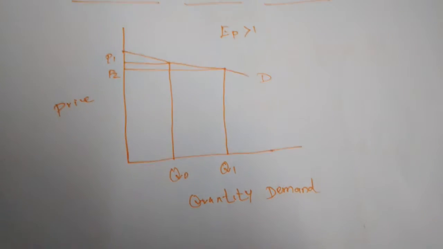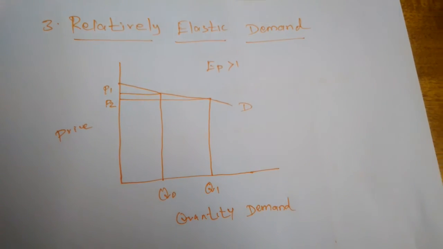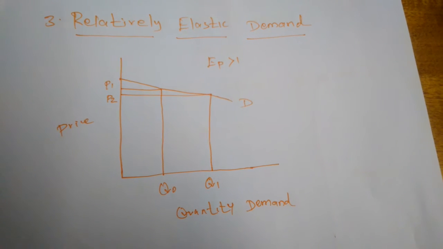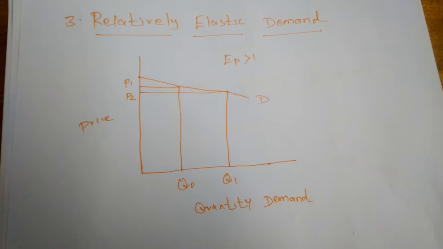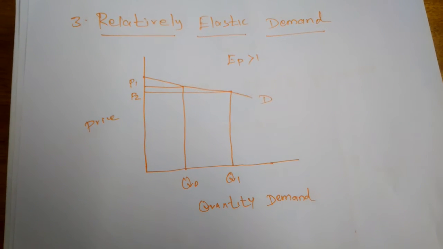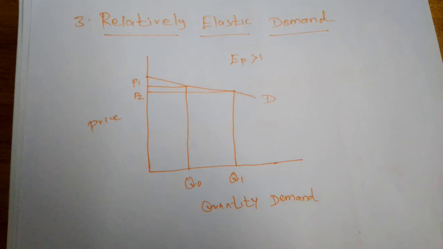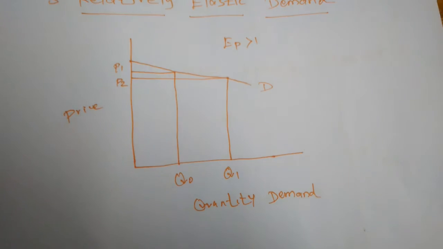Next, relatively elastic demand. The demand is relatively elastic when the proportionate change in the demand for a commodity is greater than the proportionate change in its price.